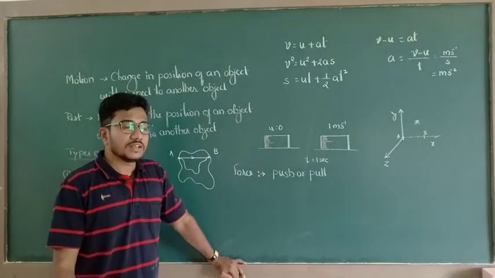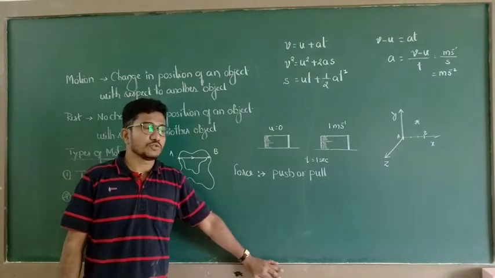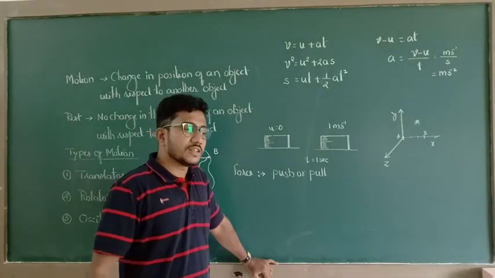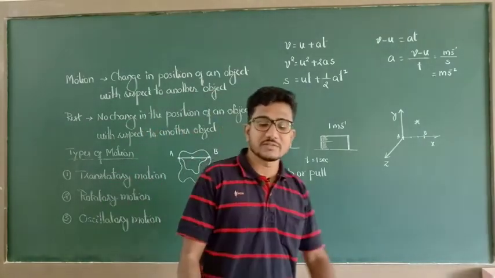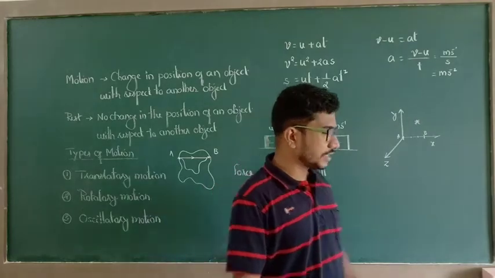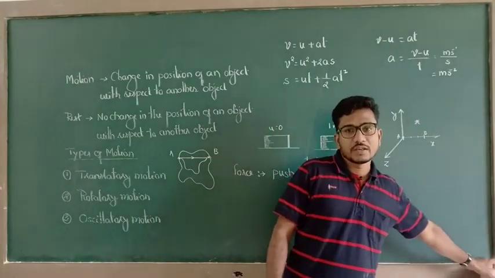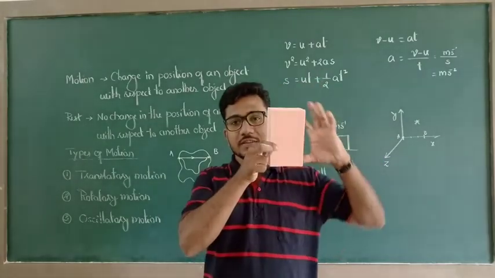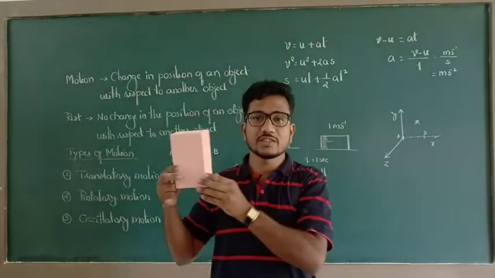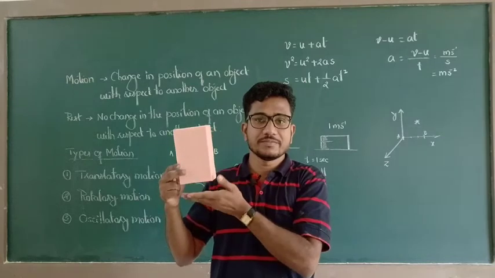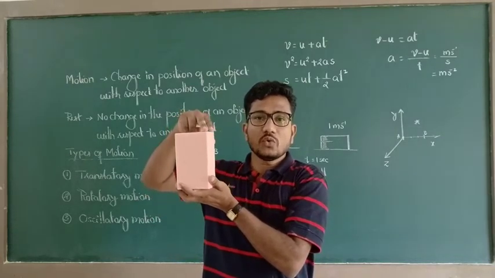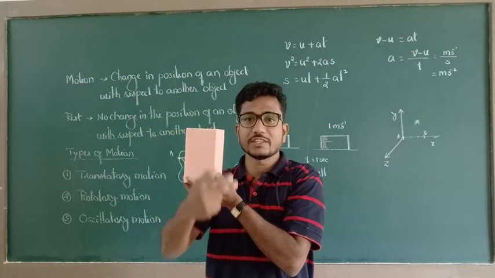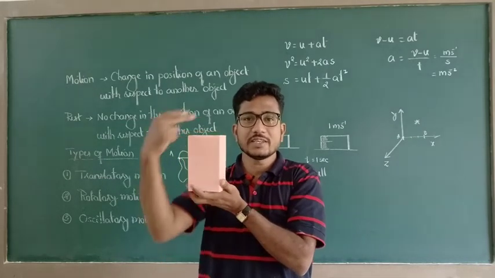So force does not only change the position of an object, it also changes the configuration of the object. Now what does it mean, configuration of the object? Now I am going to take this duster. You just observe the shape of this duster. So this is the original configuration. This original configuration is nothing but the real appearance of this object.